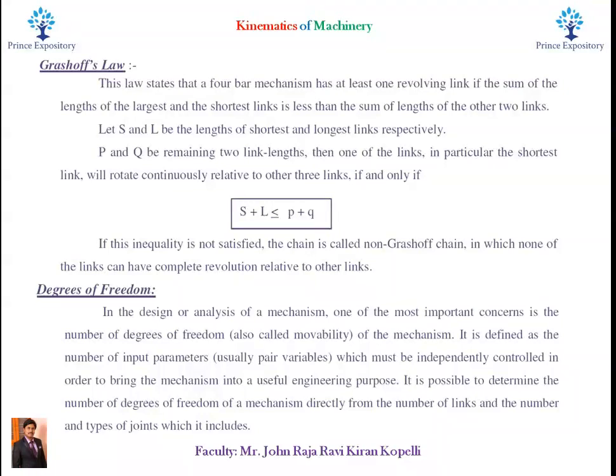How can we define degrees of freedom? The definition goes like this. It is defined as the number of input parameters which must be independently controlled in order to bring the mechanism into a useful engineering purpose. It is possible to determine the number of degrees of freedom of a mechanism directly from the number of links and the number and type of joints which it includes.